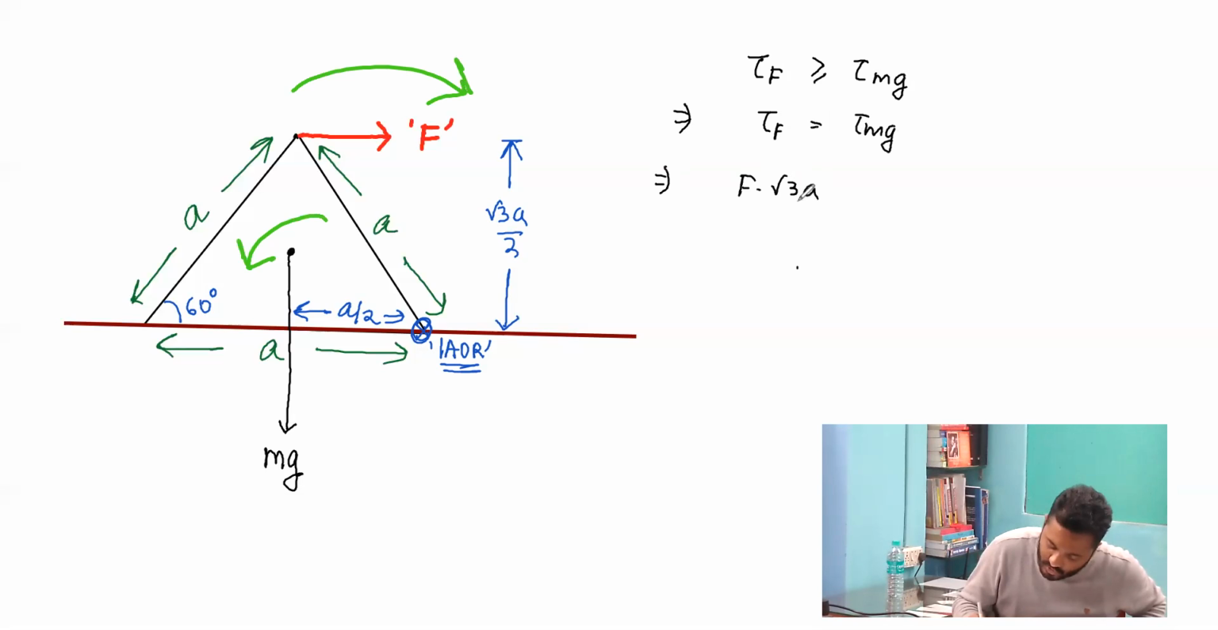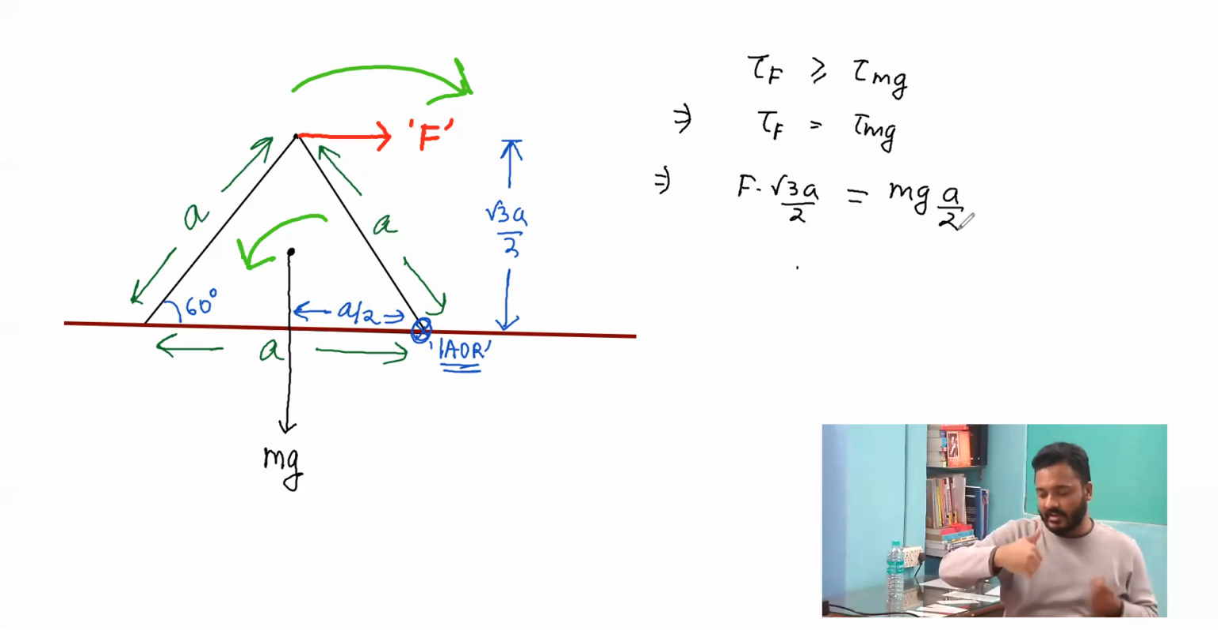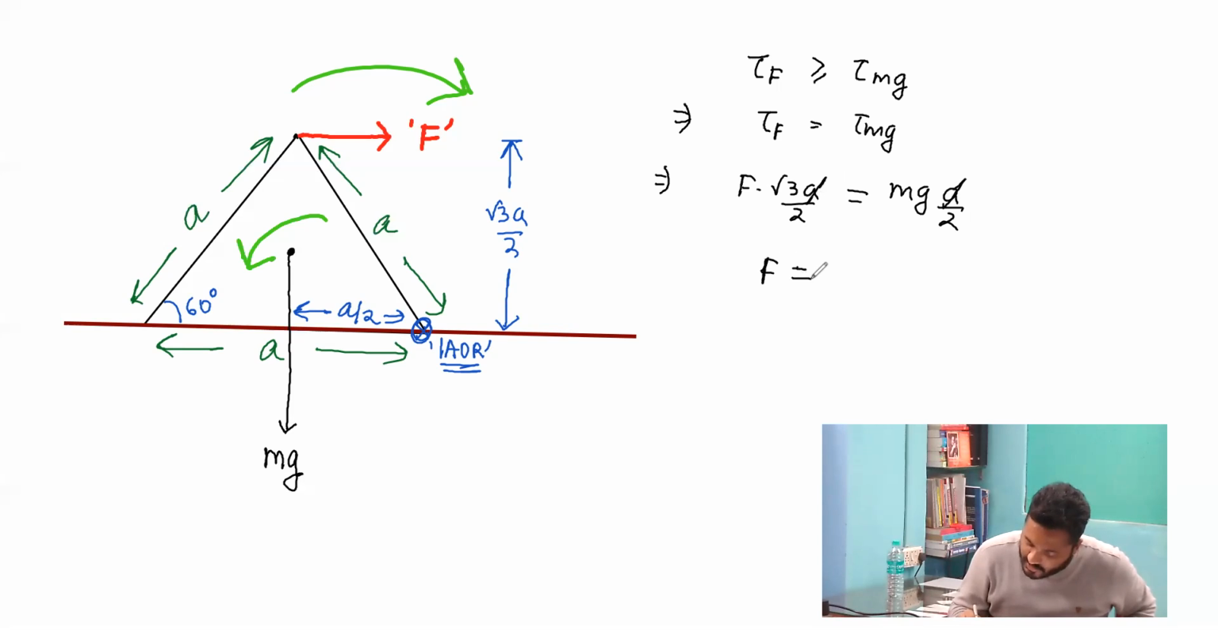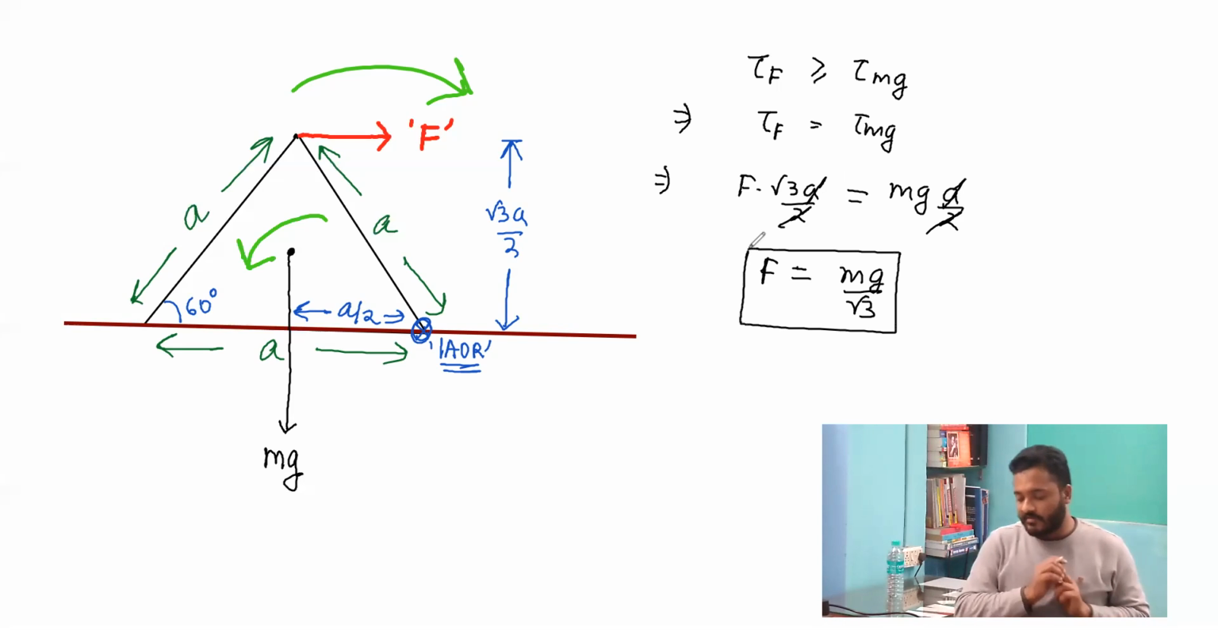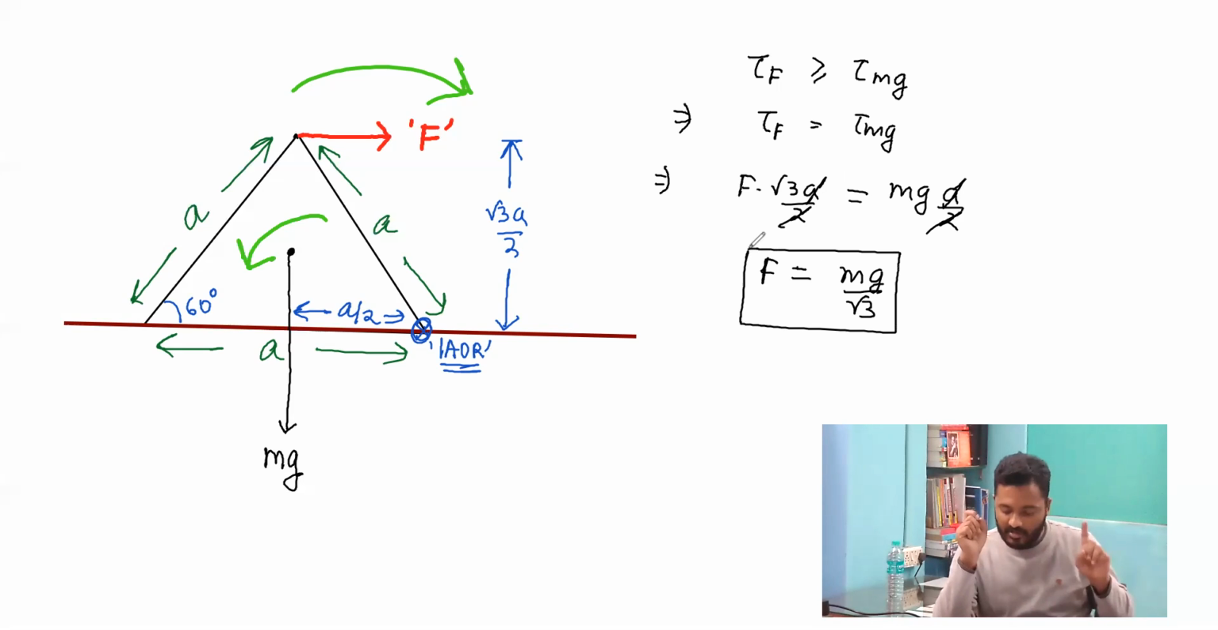That is F into root 3a by 2 is equal to mg into a by 2. The weight mg is acting at a distance of a by 2 and the force is applied at a height of root 3a by 2. So I can solve easily that the force requirement is equal to mg by root 3. If this force is applied and the surface is sufficiently rough, I am repeating, the system will topple about this particular point and will be rotating about the marked instantaneous axis of rotation.